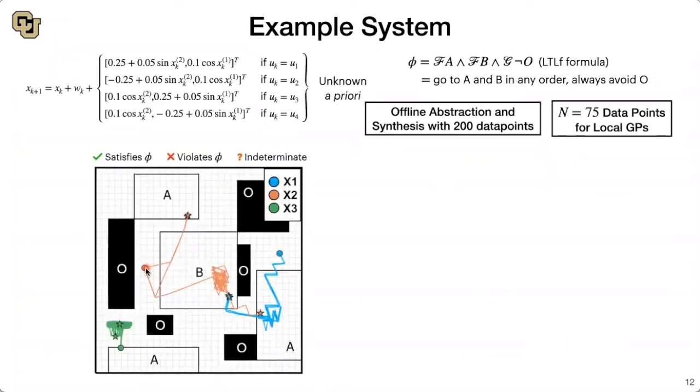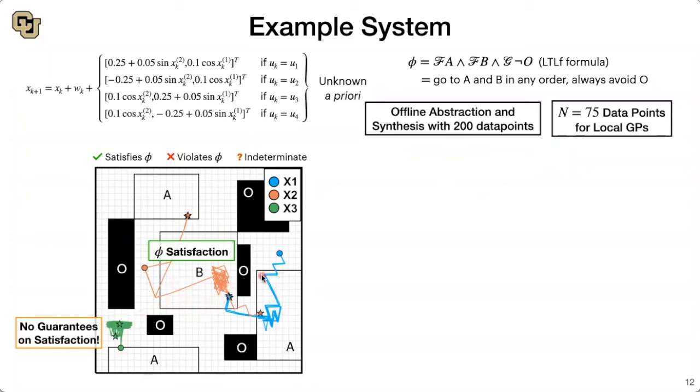simulation results using the online control loop at 3 different initial conditions. Here, the system goes from B to A and satisfies the specification. Here, it goes from A to B and satisfies it. But in this corner, the system initialized at A is not able to reach the region B.